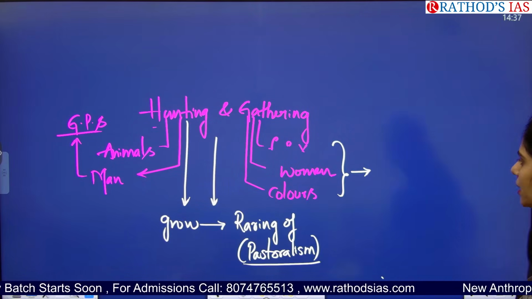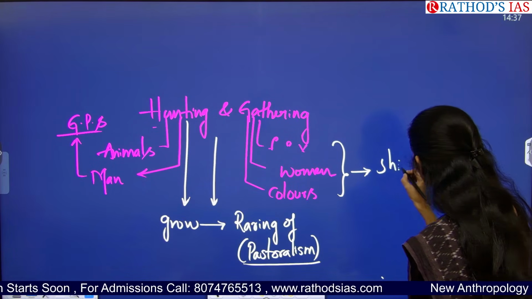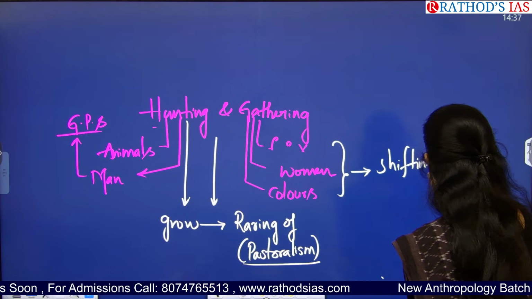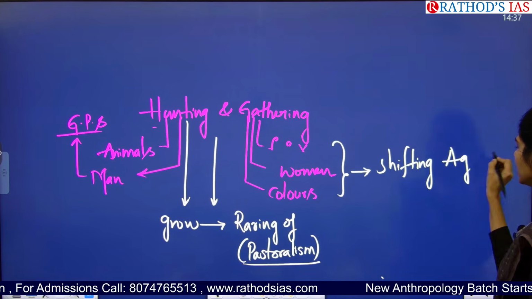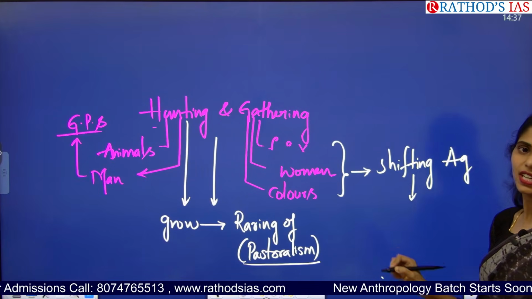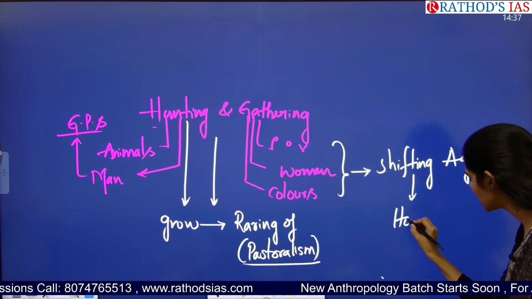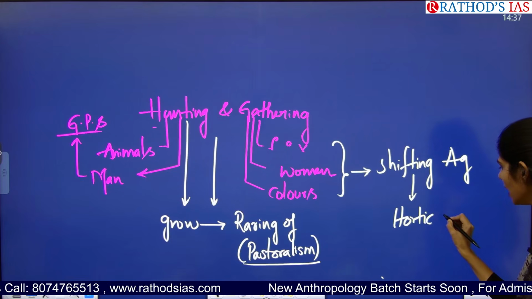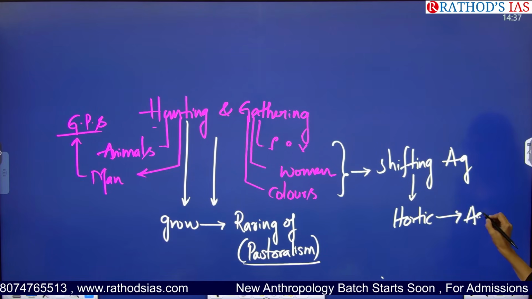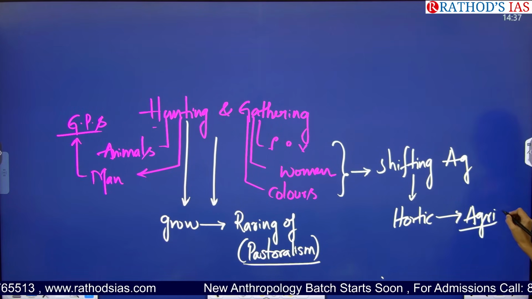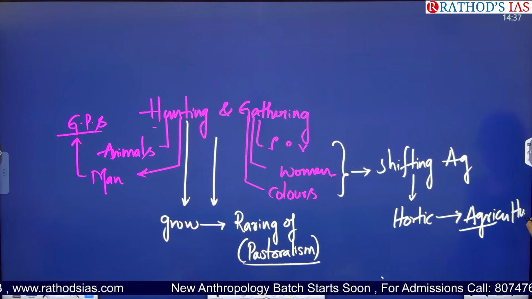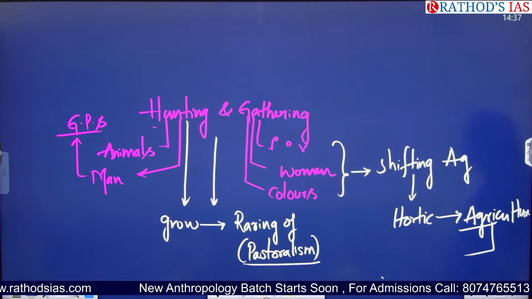First of all, they went for shifting agriculture. After that, they went for growing vegetables and fruits through horticulture. And next, they went for agriculture. Agriculture is most advanced. And later on, now we can see the era of